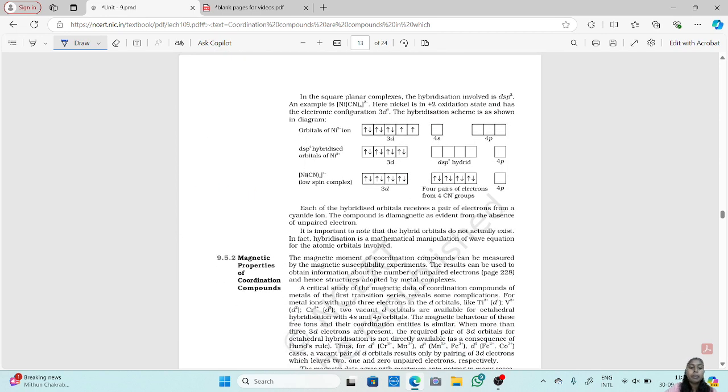Now in the square planar structure, we have seen octahedral and tetrahedral. Now the last one is the square planar structure. When there is a square planar complex, the hybridization involved is dsp2 hybridization. Now the example is [Ni(CN)4]2-. Here nickel is in +2 oxidation state and has an electronic configuration of 3d8. Now the hybridization scheme is as shown in the diagram. Again, CN is a strong ligand, so the inner d orbitals will be used.